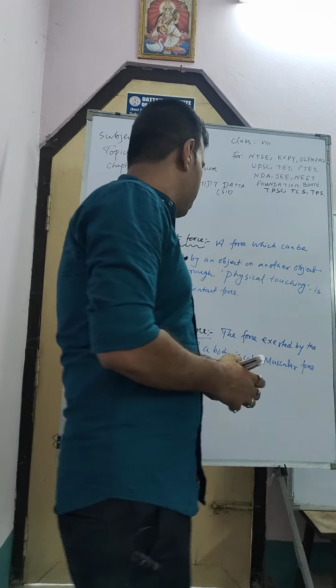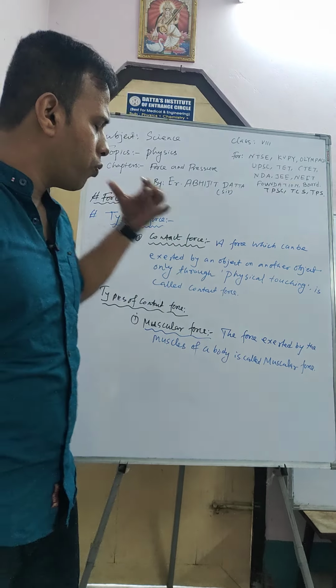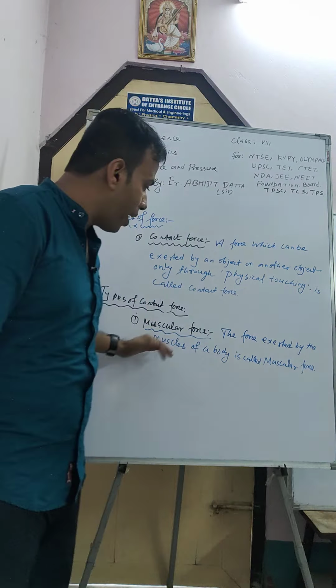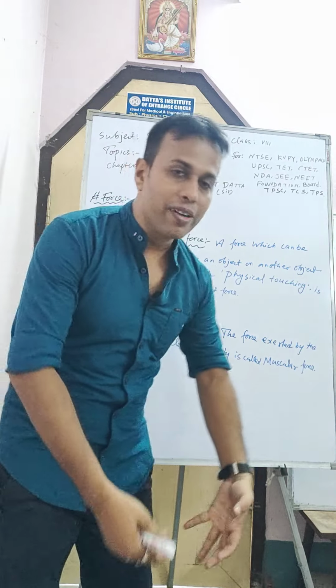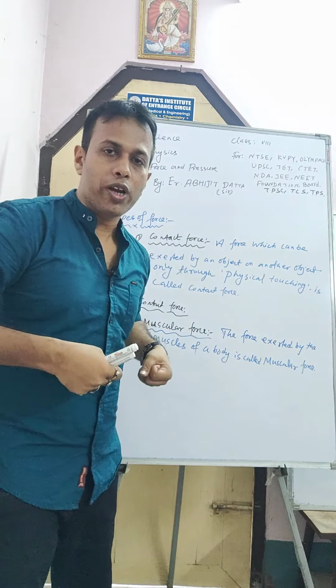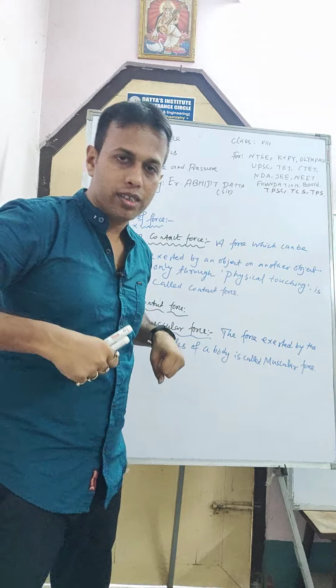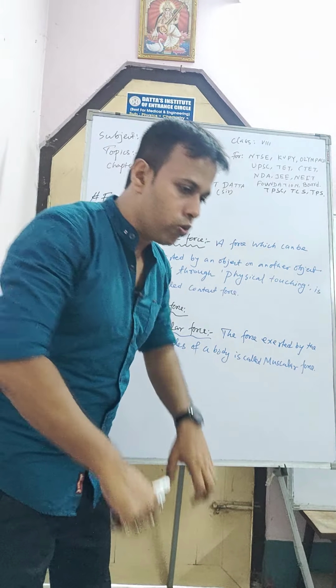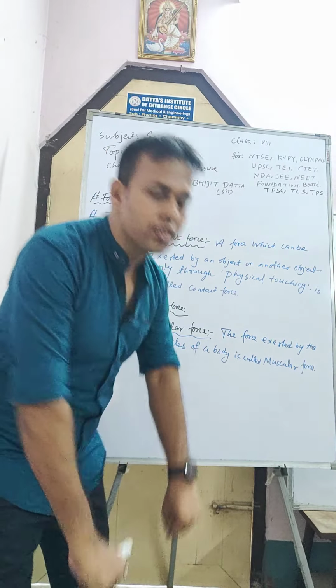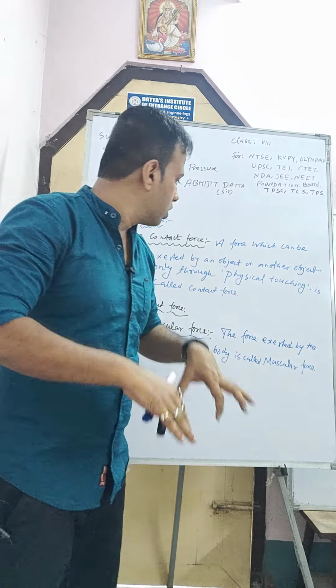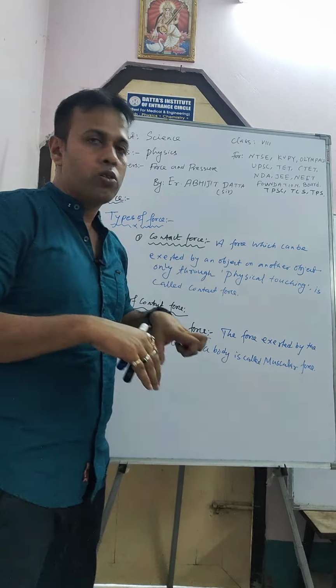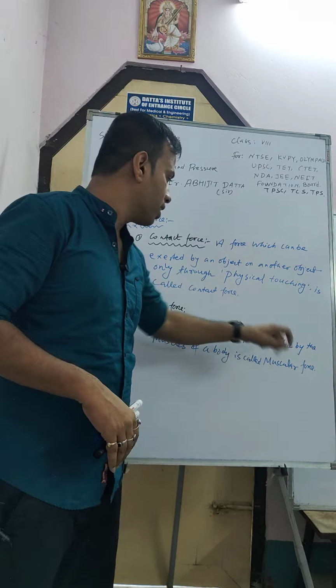When the force is applied by the muscles of a body, suppose I am lifting one weight here. When a bodybuilder is lifting some weight, this force is exerted by which?